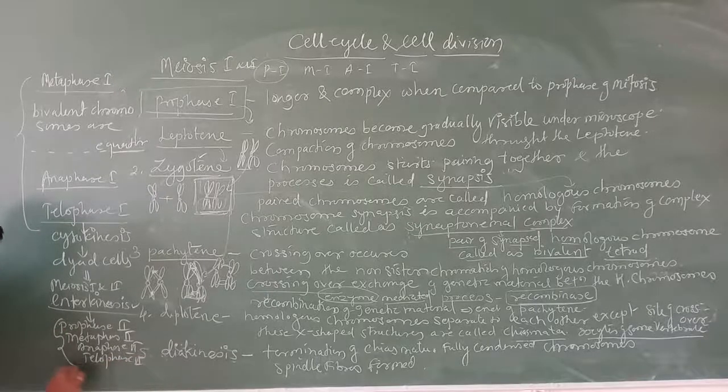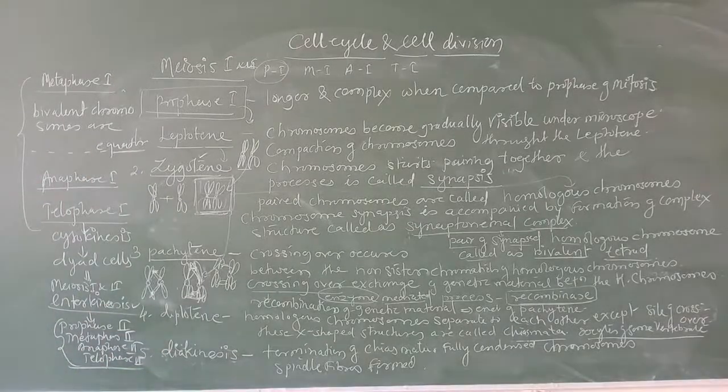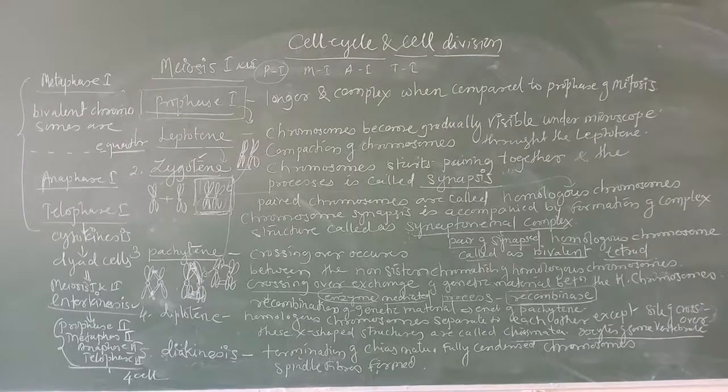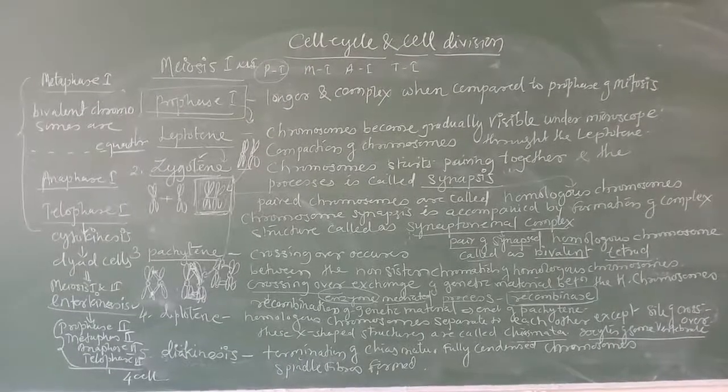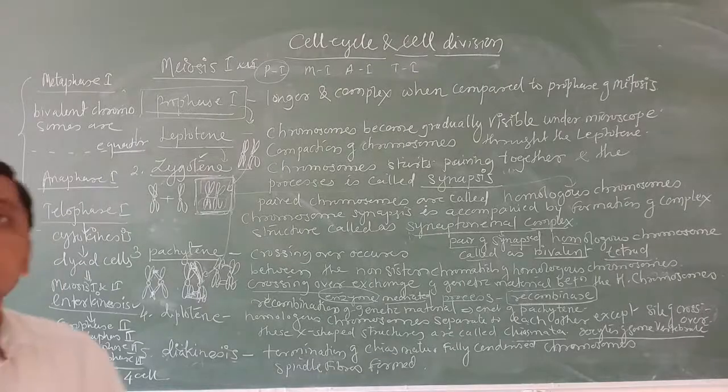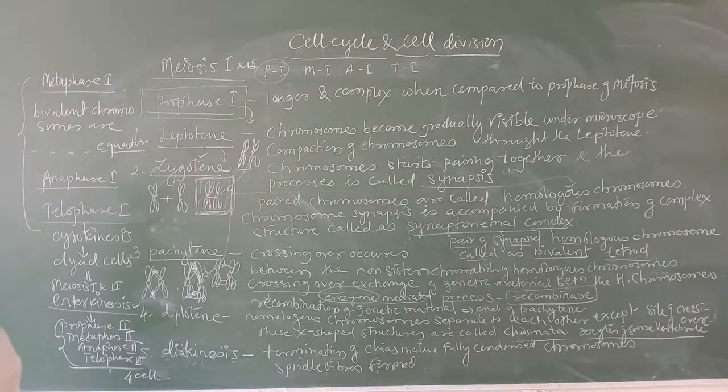And these are all similar to what we studied in mitosis. The division continues like mitosis, and at the end, after telophase 2 and cytokinesis, we get 4 cells, and those 4 cells are haploid, n in number.